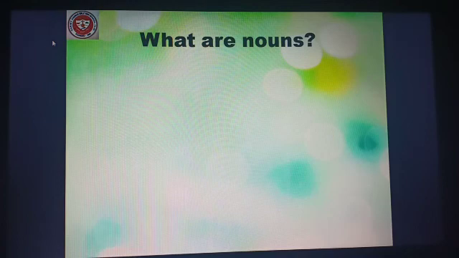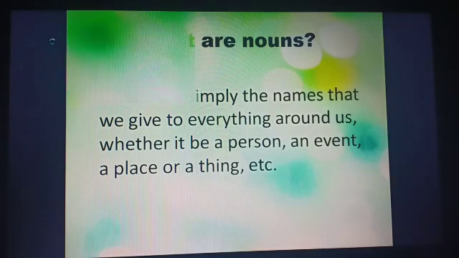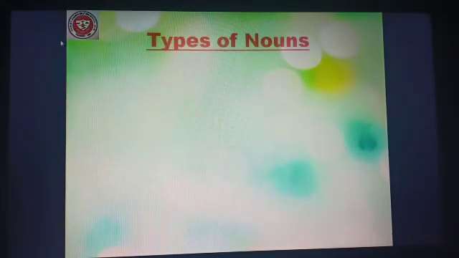Now, let's see what nouns are. Before we move on to collective and abstract nouns, let's do a quick recapitulation of what nouns are. Nouns are simply the names that we give to everything around us, whether it be a person, an event, a place, or a thing, etc. There are different types of nouns.